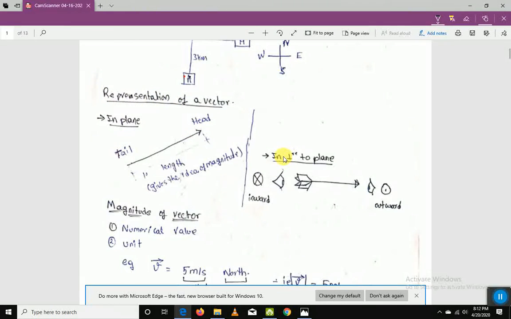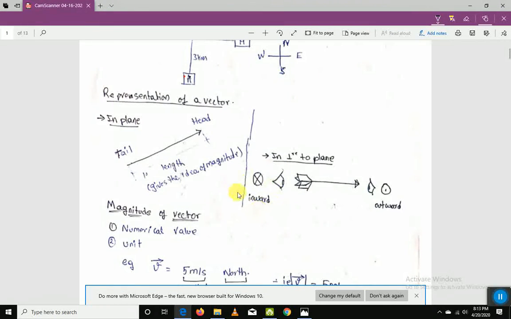If something is perpendicular to the plane, like the z-axis, the z-axis is always perpendicular to the plane. In the z-axis there are two directions, right? When the z-axis is pointing into the plane, and when it is coming out of the plane, we have the positive z-axis and the negative z-axis. If the vector is going into the plane, then that is in the negative z-axis, right?